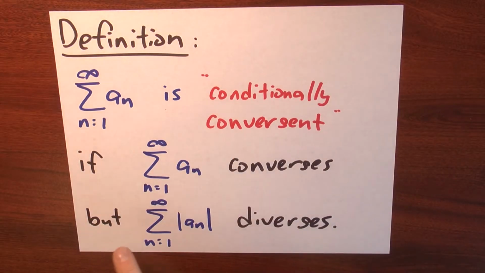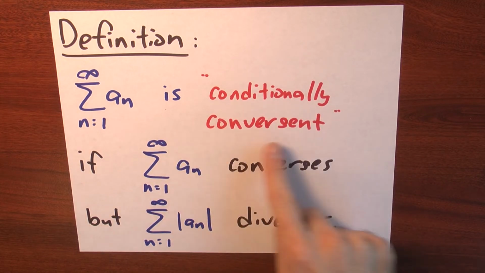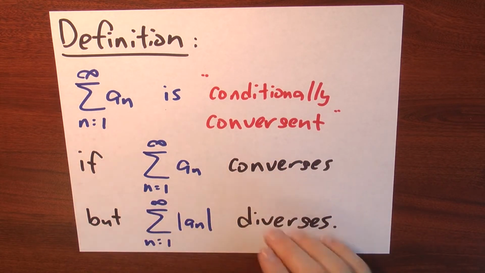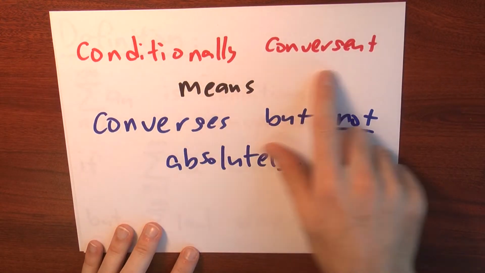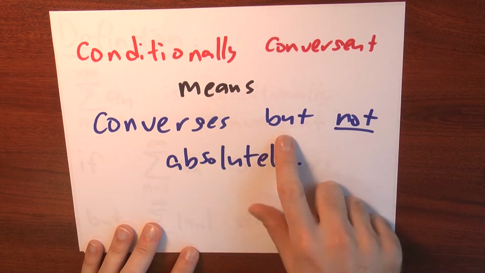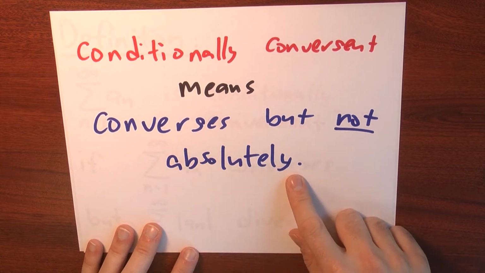So we'll give a name to this situation. Here's a definition. A series is conditionally convergent if the series converges but the sum of the absolute values diverges. In other words, conditional convergence means that the series converges but not absolutely.